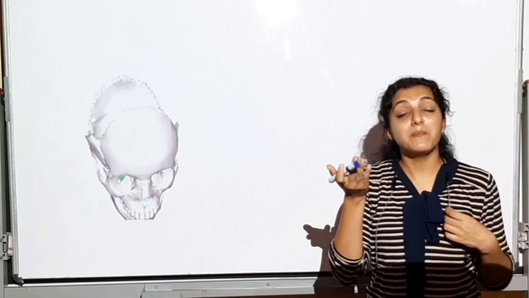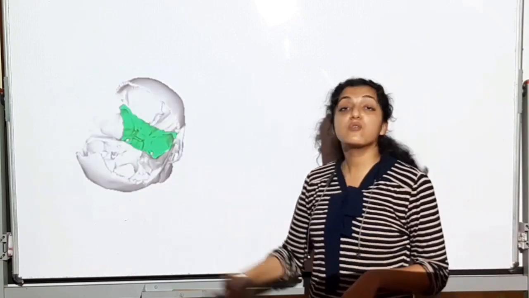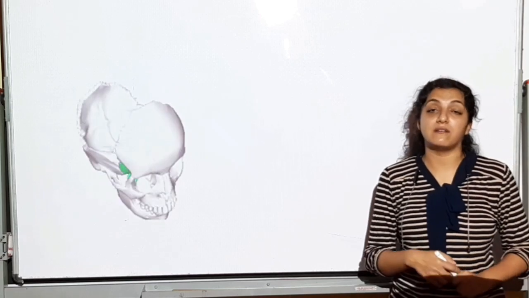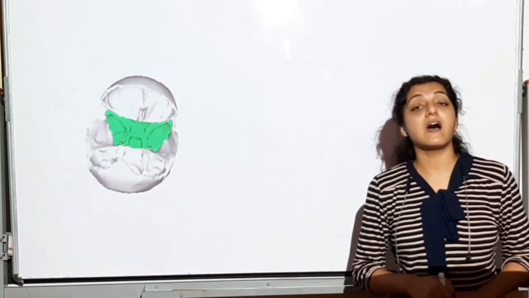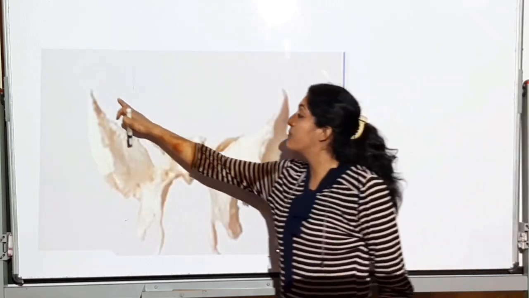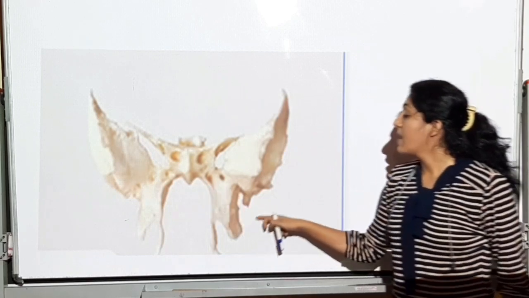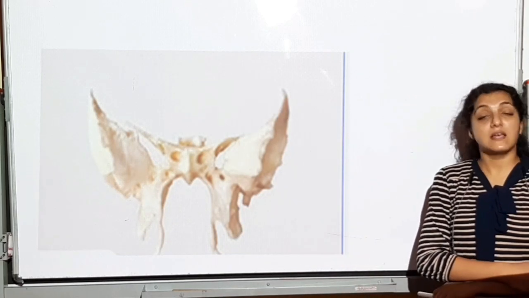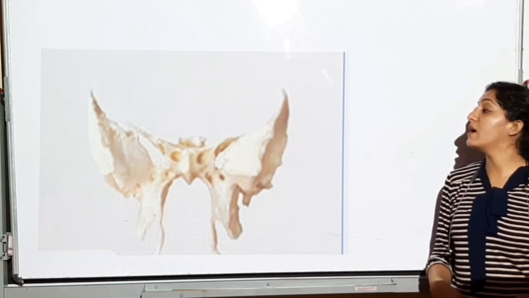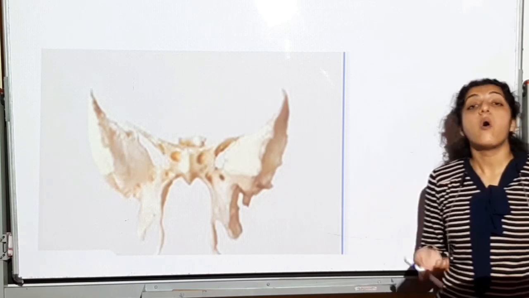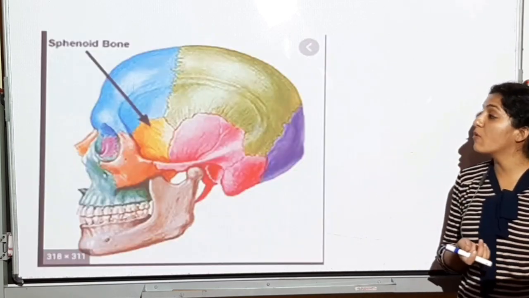It's going to form the base of the brain box. It's going to have a cavity called sella turcica जिसमें हमारा pituitary gland located रहता है. इसको detail में देखेंगे hormonal coordination में. So this is the sphenoid bone. It's going to be this butterfly shaped bone. Important MCQ, butterfly shaped bone. Number is 1. Sella turcica where pituitary gland is located. All these are important MCQs. It is the base of the brain box or the floor of the brain box. कुछ भी बोलो आप उसको.